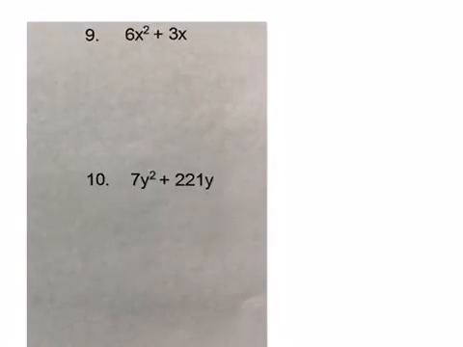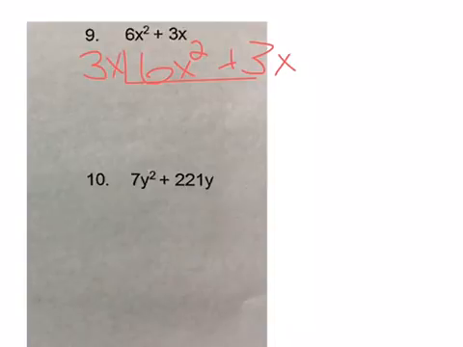Now taking a look at 9, we have 6x squared plus 3x. So in my division ladder, I'm going to write 6x squared plus 3x. Whenever I look at the 6 and the positive 3, I can see that they have a common factor of 3. x squared and x have a common factor of x. So 6x squared divided by 3x is going to give me 2x, because 6 divided by 3 is 2, and x squared divided by x is x. 3x divided by 3x is a positive 1. I'm going to factor out my greatest common factor, which is 3x, times the sum of 2x plus 1.